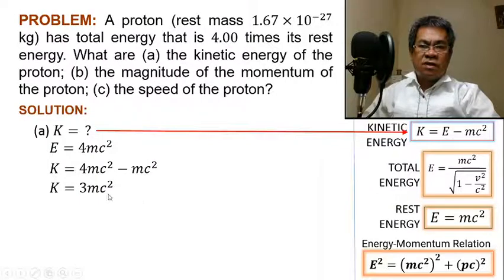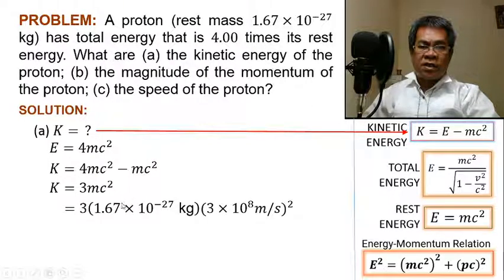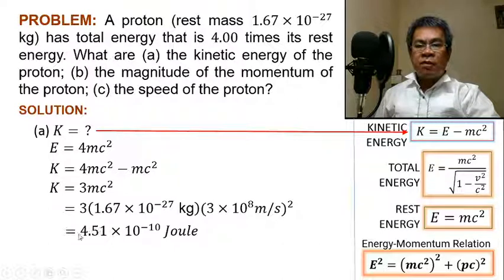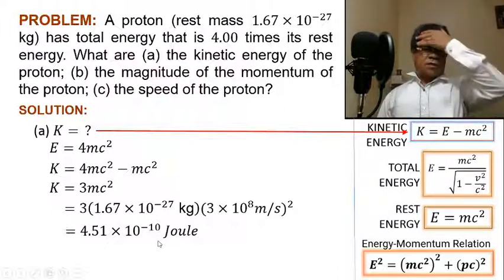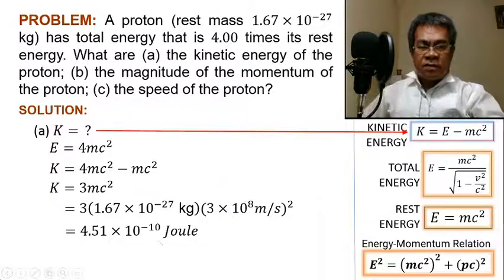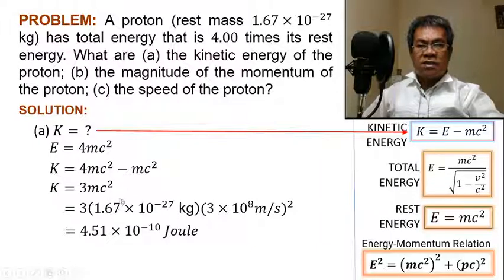Okay? So then substitute the values, then we can solve for the kinetic energy. 3 times the mass of the proton and the speed of light raised to 2. So calculate using a calculator. We have 4.51 times 10 raised to negative 10 joules. Take note, the unit of work is joule. So the unit of energy is also joule. Okay? Because energy is related to work. So that's it. This is the answer for letter A.